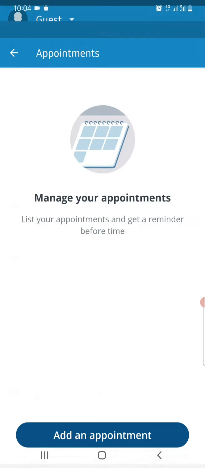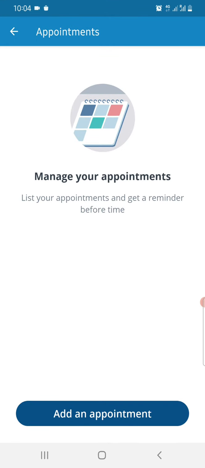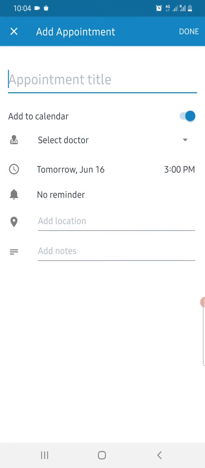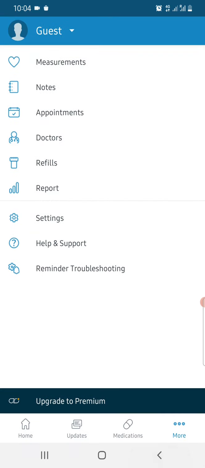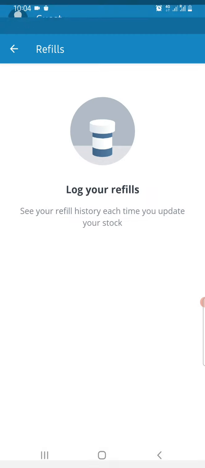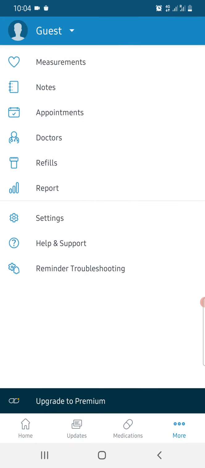Or you can even add your appointments or get a reminder for your appointments. That also you can do. It's very simple. Just go here, add, and write that doctor's visit to be planned on this week. So you can add the date and the time when you want to do it. And refill I already showed how to log in your refills.